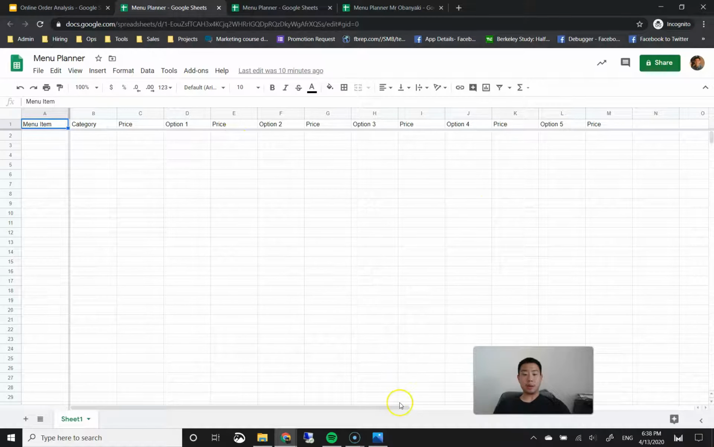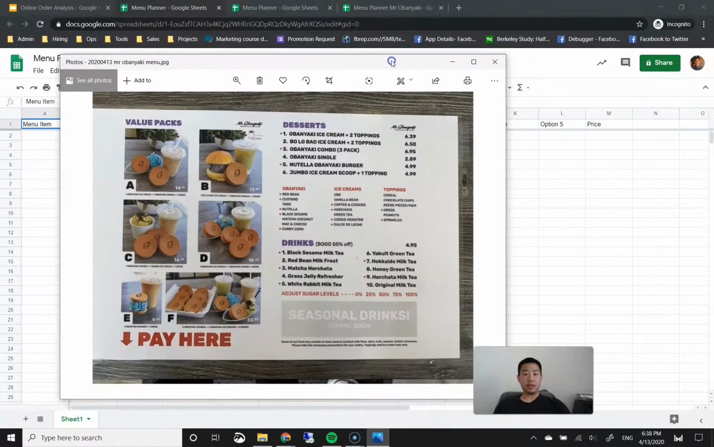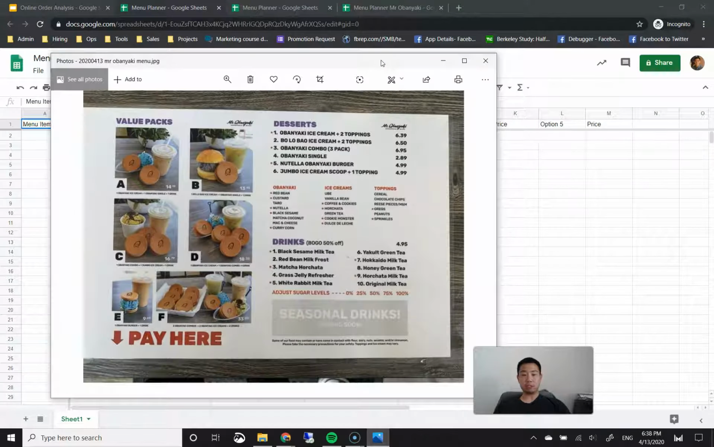Okay, so I'm going to go ahead and show you the menu that I'm working with. Now, this menu is from a pancake-based dessert place, and they have 6 menu items up top. But each of these menu items have options from these obenyakis here, which is the pancakes. They can choose ice creams and also choose toppings. And at the very bottom, they also have a selection of 10 drinks where you can adjust the sugar levels.